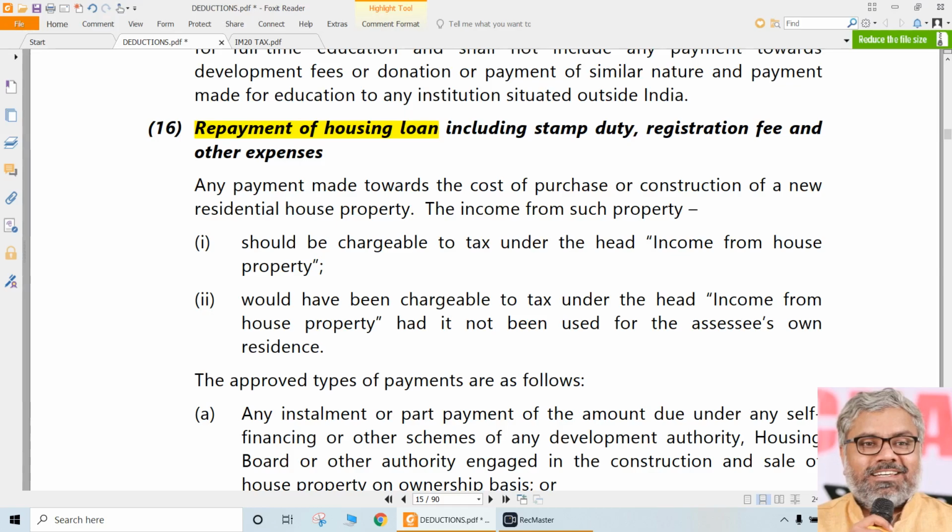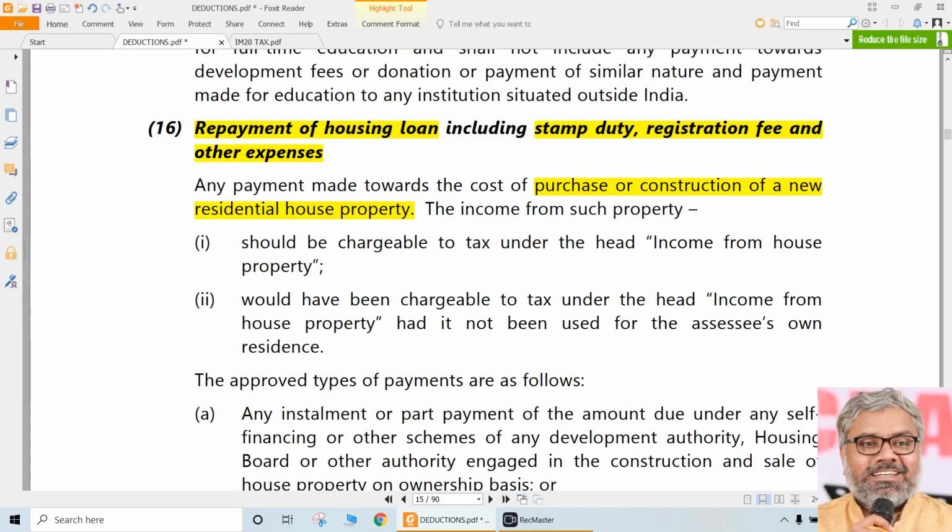Interest on the loan, interest on the capital borrowed for the purpose of construction of house property, was already eligible for deduction under section 24B. That was over. That is different. Here, first of all, we are not talking about interest. This is talking about repayment, meaning original principal repayment. Of course, some expenses like stamp duty and registration fee are also eligible for deduction under ATC here. That is okay. That is as an additional expense, anything incurred for the purchase or construction of any new residential house property. Residential is important here, not a commercial property. If that is happening towards the repayment of a housing loan, we are talking.